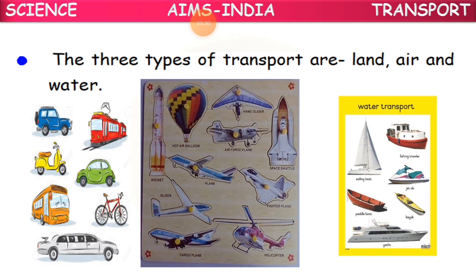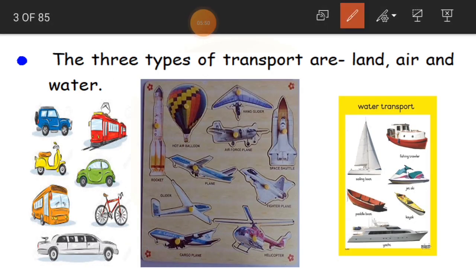And now we have three types of transports. Slowly man invented many kinds of transport facilities. What are they? Land, air, and also water. See, three types of transports: land, air, and water. And in this picture, all these are what, children? They are land transports which travel on the road.